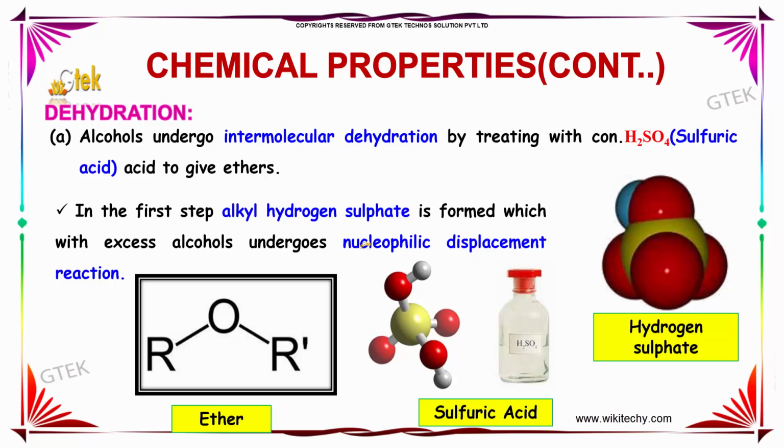Now let us study dehydration. Alcohols undergo intermolecular dehydration by treating with concentrated sulfuric acid to give ethers. In the first step, alkyl hydrogen sulfate is formed, which with excess alcohol undergoes nucleophilic substitution. This is a three-dimensional structure of hydrogen sulfate, and this represents sulfuric acid. And we know that ROR is the general form of ether.